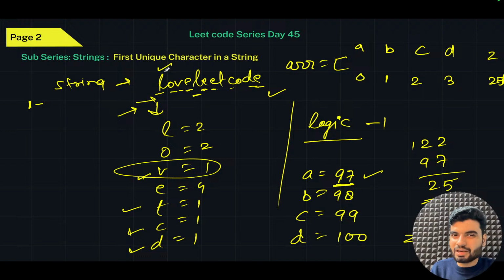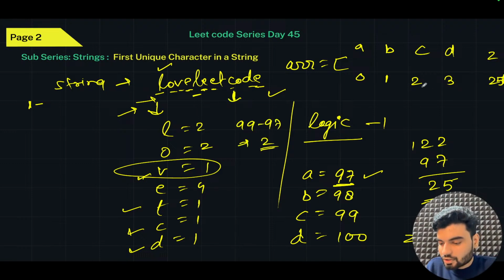Okay, so we'll get the number of L, right? Whatever the number of the L, we'll find that, and after that we'll reduce the value. So we will have that value. For example, I want to find the character C. The value of C is 99. So 99 minus 97, I will have what? Tell me. Look at this, 2 is pointing out to the C.